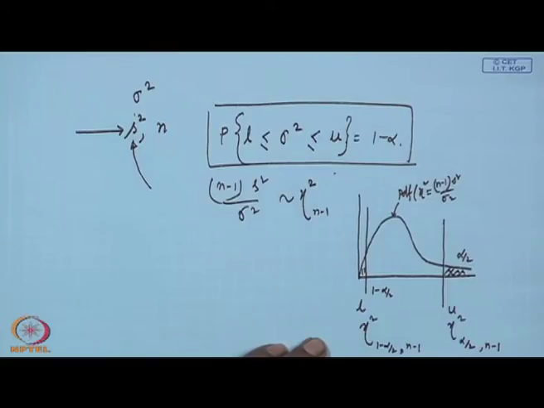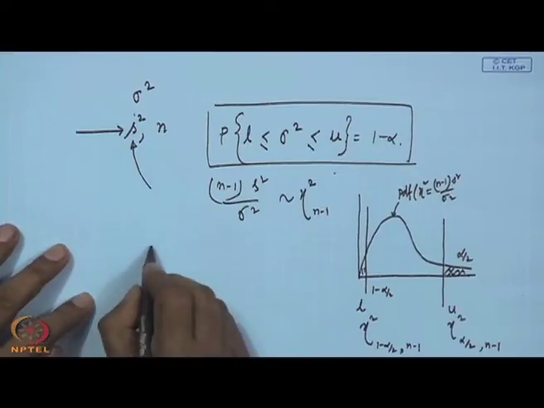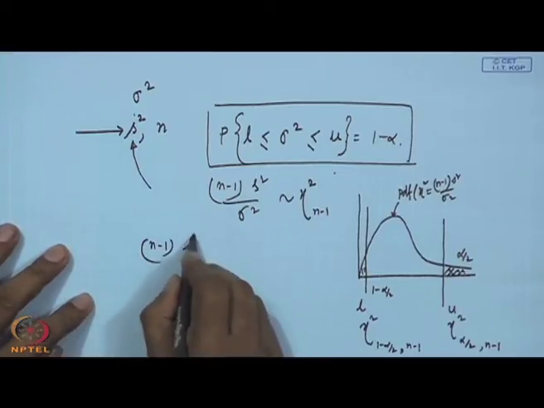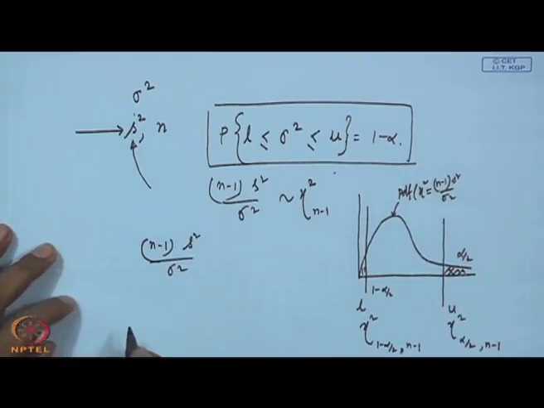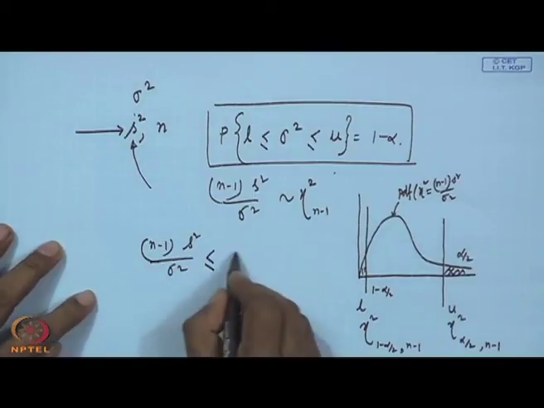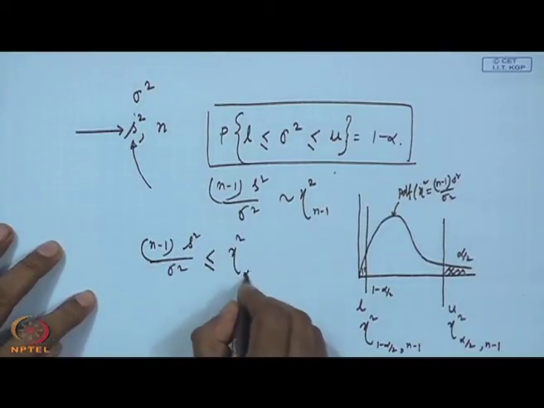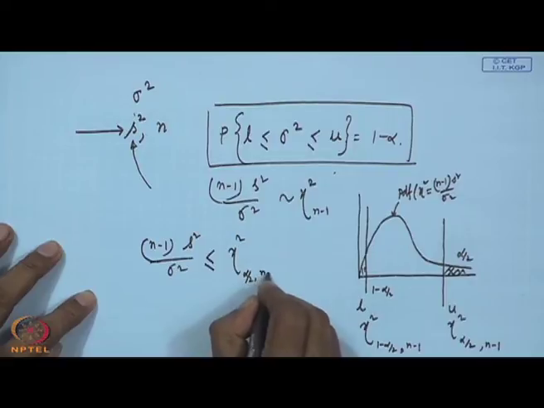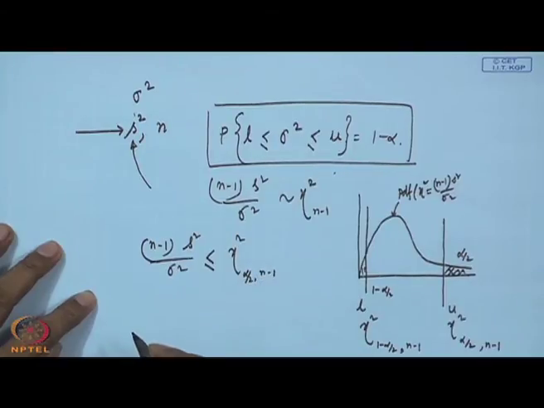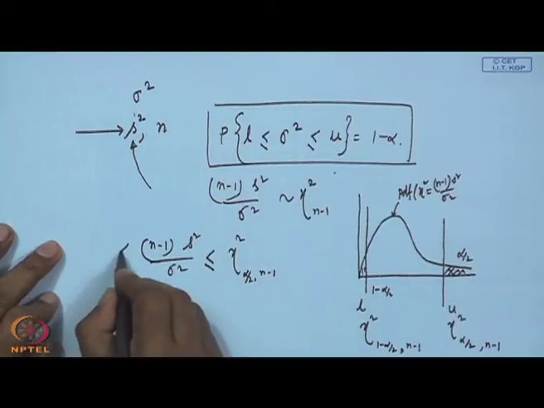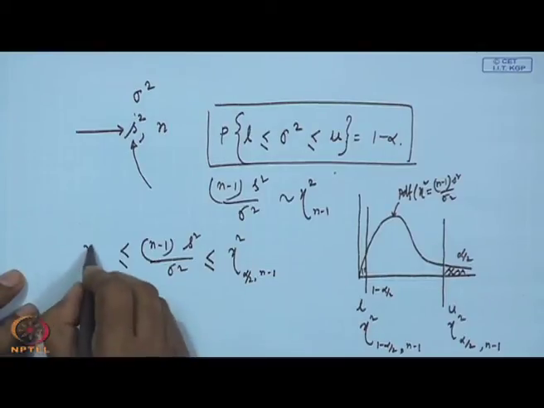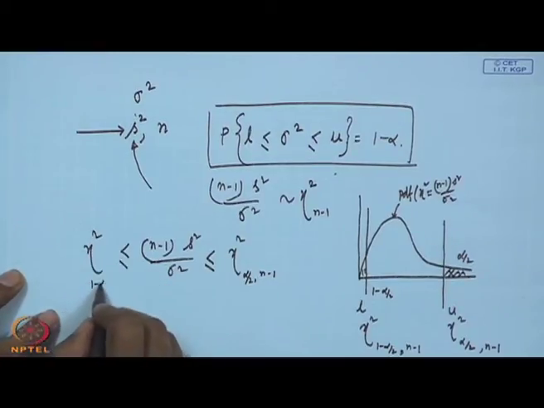Getting me? Then what will you write? You will write n minus 1 A square by sigma square must be less than or equal to chi square alpha by 2, n minus 1, as well as greater than or equal to chi square 1 minus alpha by 2, n minus 1.